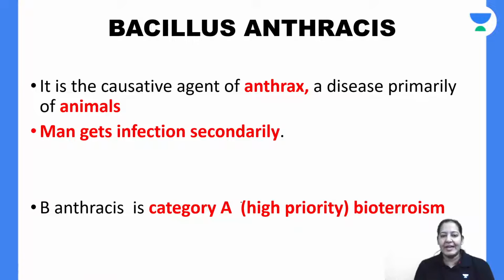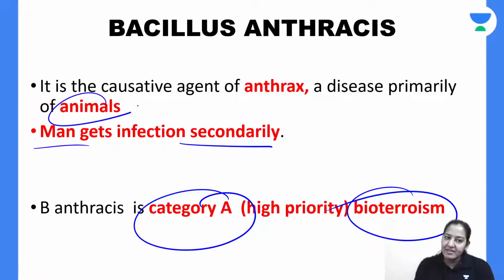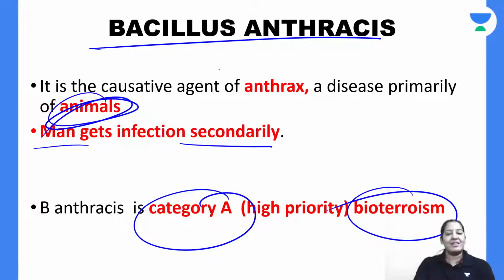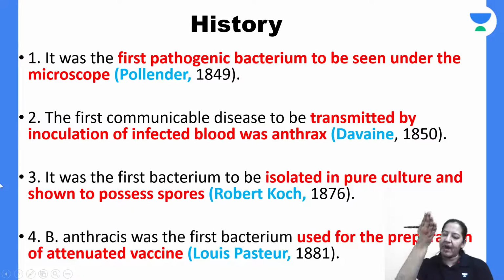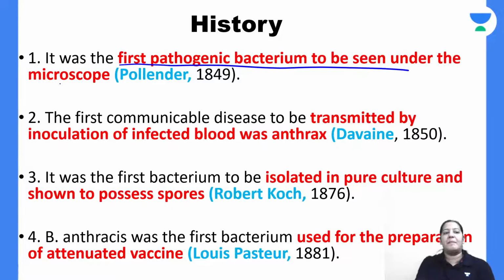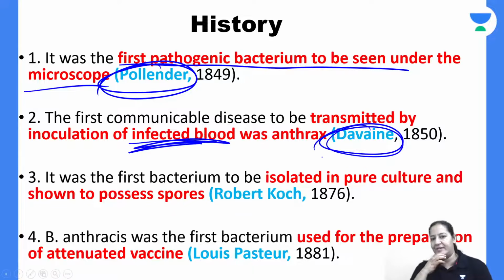In the introduction, write down it is category A bioterrorism agent. You know category A, high priority bioterrorism. And men get infected secondarily. Basically, it is a disease of animals, not a disease of man; man is infected secondarily. In the history, you can write down the name of the scientist if you wish. Questions can come. Usually MCQs come. It is the first bacteria which is seen under microscope by a scientist, Pollender. It is the first bacteria which is transmitted by infected blood from one person to another. It was discovered by Davaine, the scientist Davaine.